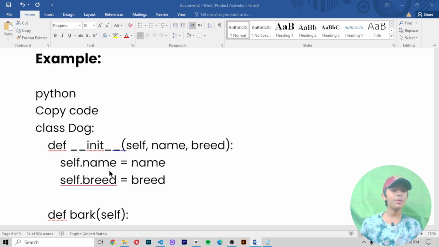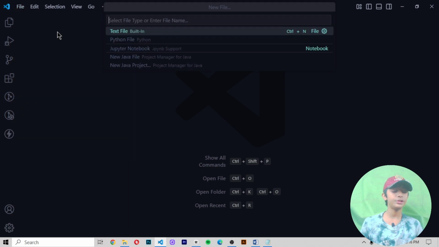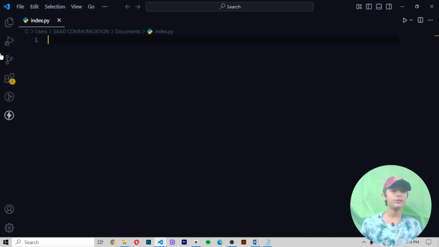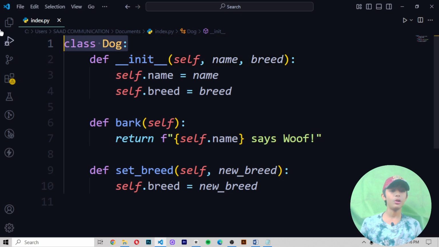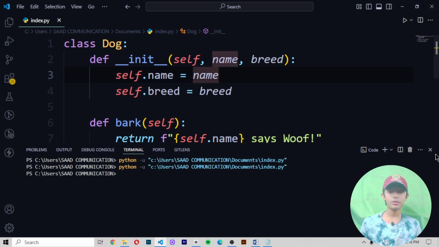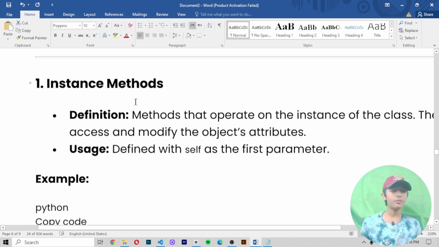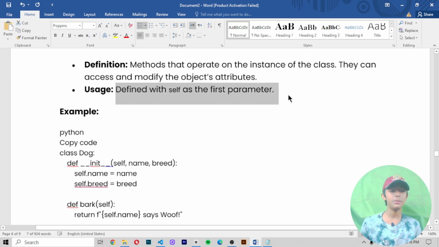Let me copy it and come to my Visual Studio Code, and then I am creating a file by the name of index.py, and I am making this file in my documents. Wherever you make your Python file is your own choice. Now I paste this code. First of all, I create a class by the name of Dog, and then here I write woof. Now let me see what type of output it gives me. Okay, save it. This is the syntax of instance methods, and I have told you the usage of the instance method. It defines self as the first parameter.